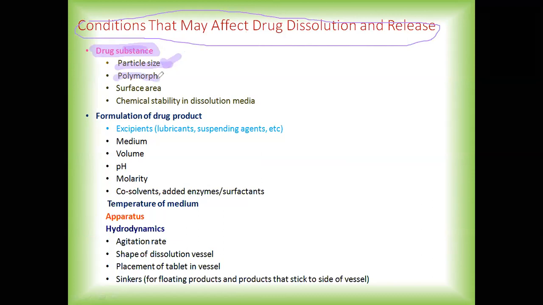If the drug has more than one polymorph, which polymorph are you going to use, the more soluble form or the form which is more active? Then the surface area of the drug substance. The chemical stability of your drug substance in the dissolution media is also important. Then the conditions that may affect drug dissolution and release related to the formulation of the drug product include excipients, the various types of excipients added in the formulation. Then we have the medium.